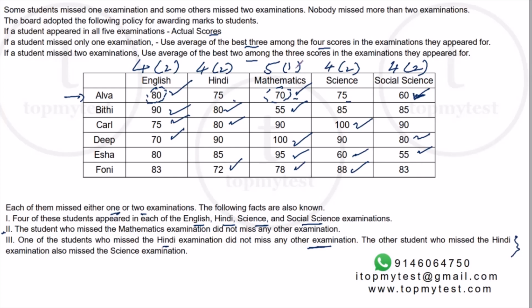Now, we know that the highest has to be an exam which you attempted. The lowest and the second lowest also have to be the exams which you attempted. Why? Because for highest and lowest, the average always has to be between the highest and the lowest. And why the second lowest? Because you're taking the best 3 or the best 2 out of the remaining exams. So this is a very nice breakthrough. We can summarize this part.